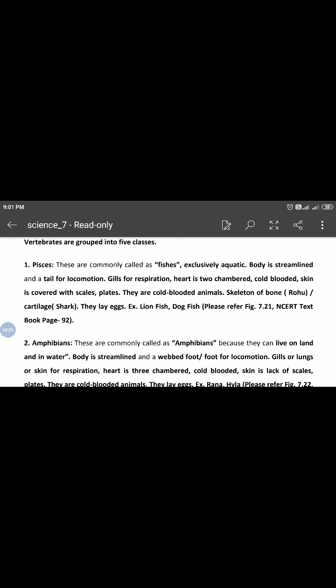Okay, lionfish, dogfish, that are the example of the angular fish, the mandarin fish, that are the example of some fishes.